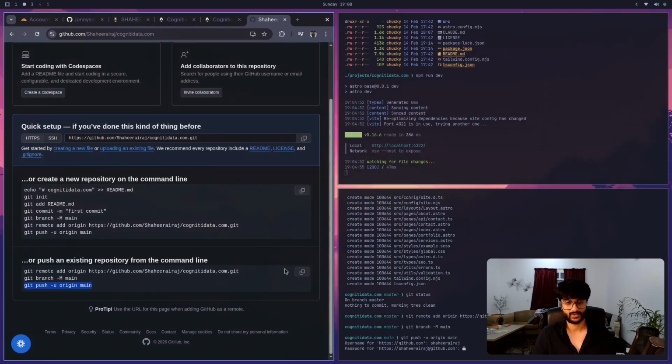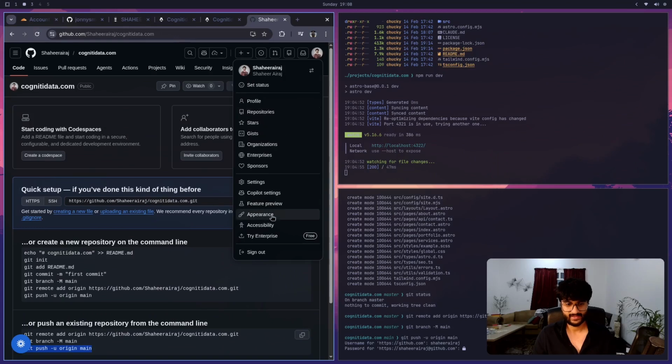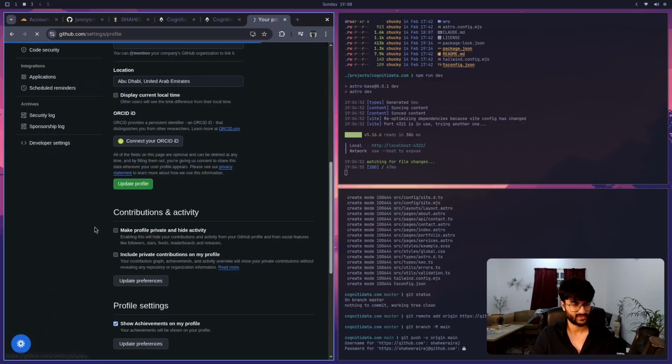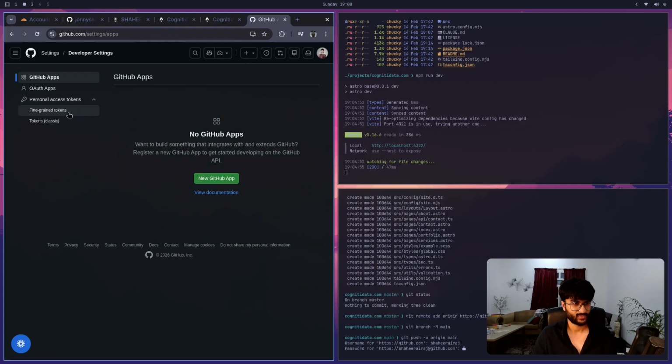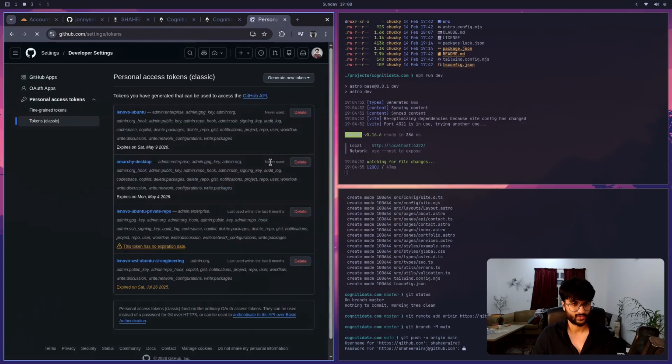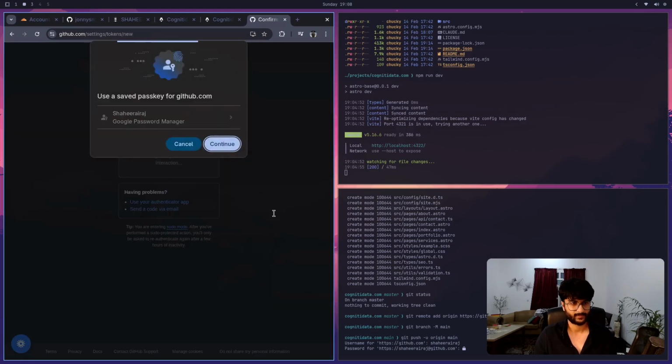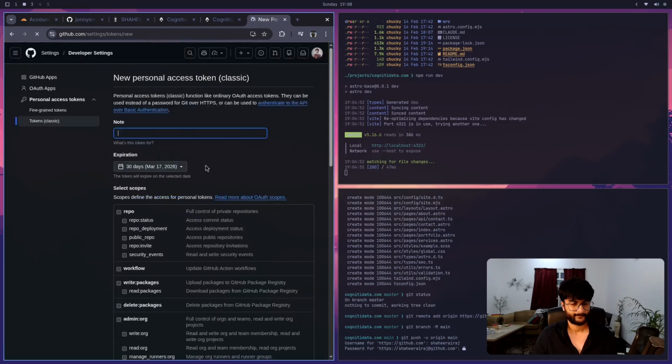And now over here, a little bit of setup. I thought this was going to be a lot quicker, to be honest. But we need to create some new access tokens. So we'll go into tokens, generate new classic token. Yeah, use passkey, whatever. And then we're just going to generate one named Omarchy desktop website. Okay, just set to 90 days.